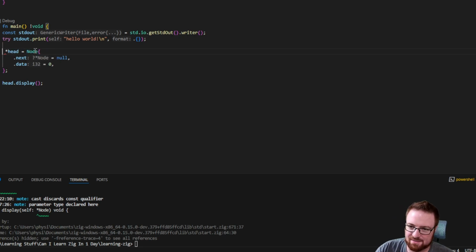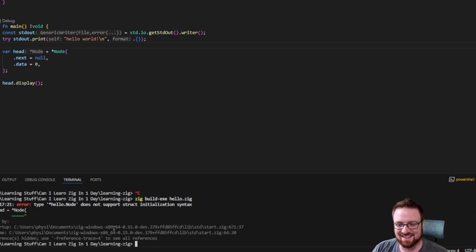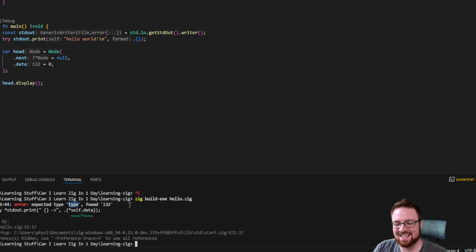Maybe I'll do var. Let me get rid of the const. I'm just gonna make it variable because otherwise it's obnoxious. Is this one supposed to be the pointer? One of these is supposed to be a pointer. I had the same problem in Golang. It does not support struct initialization syntax. What? Why not? Wait, expected type. Why is type a type?